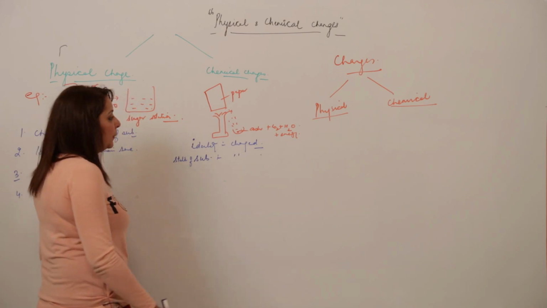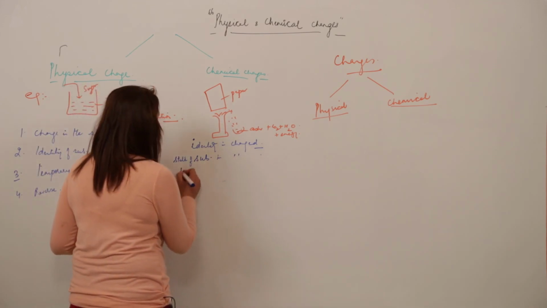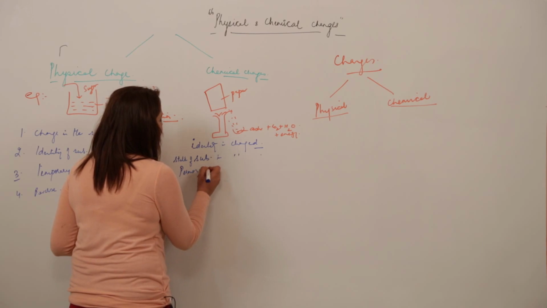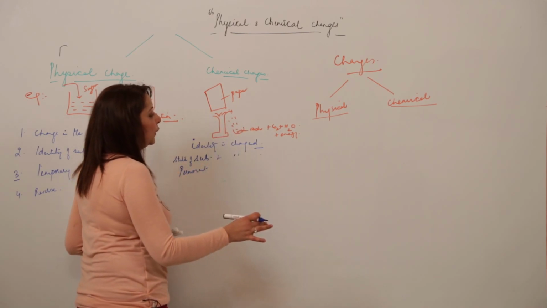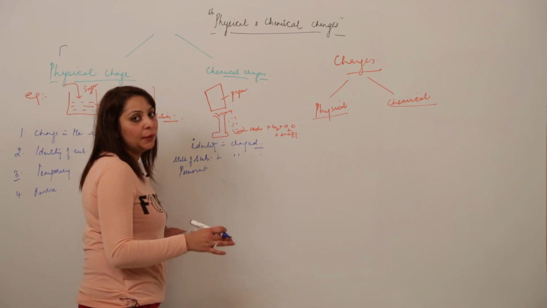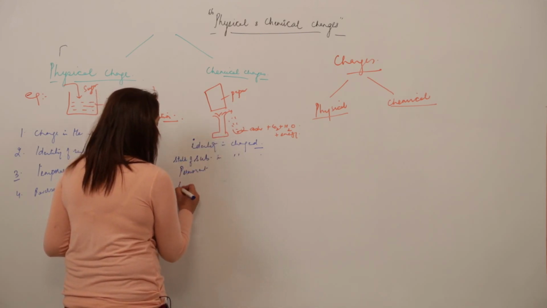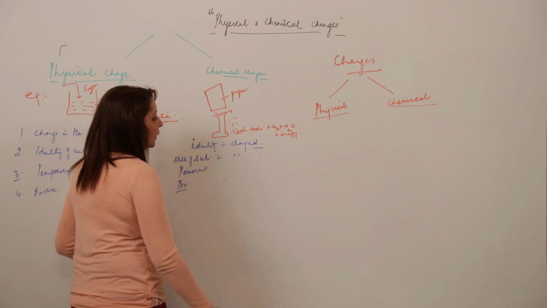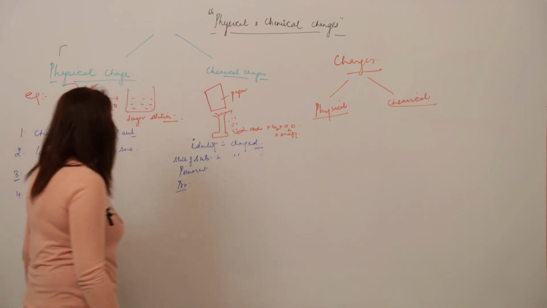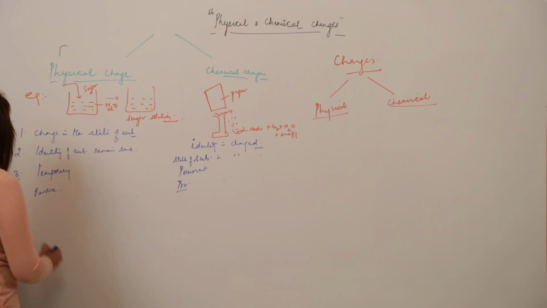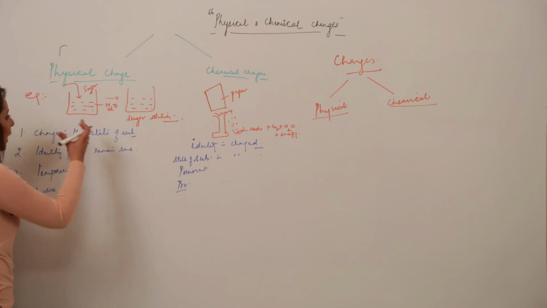No, we can't get the paper back out of ash. So that means this change is permanent. Now this paper has been permanently converted into ash, and we cannot get the paper back from the ash. So that means this process is permanent and irreversible. It can't be reversed.